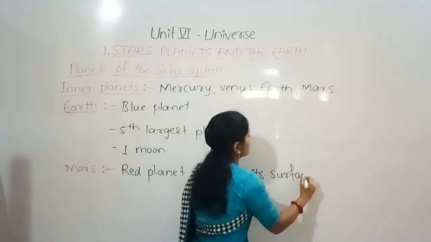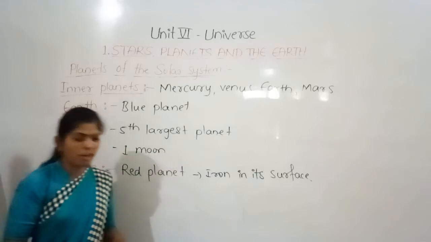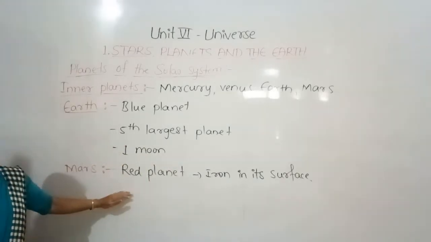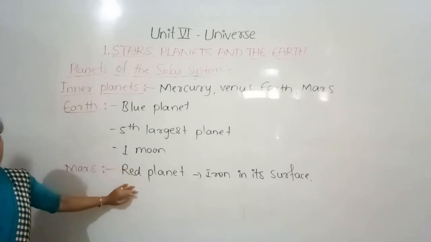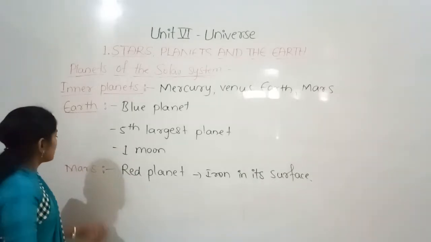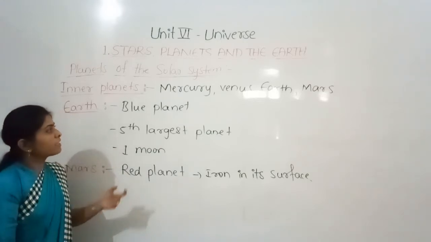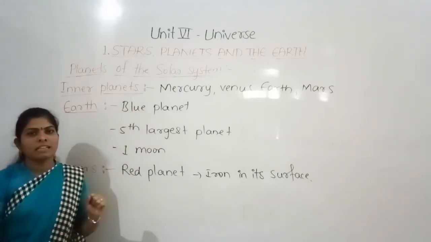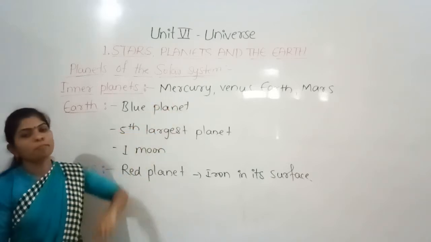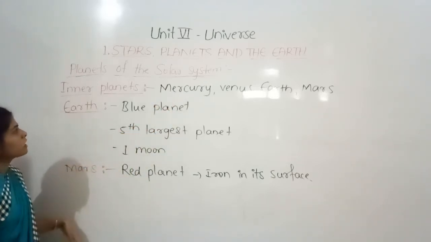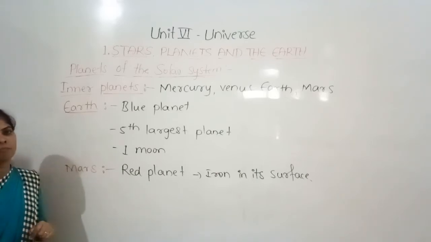The iron is present on the surface of the Mars, so it appears red, and we call it the red planet. And the Mars is slightly smaller than the Earth and the Venus, and larger than the Mercury in size. Okay, this is about the inner planets.